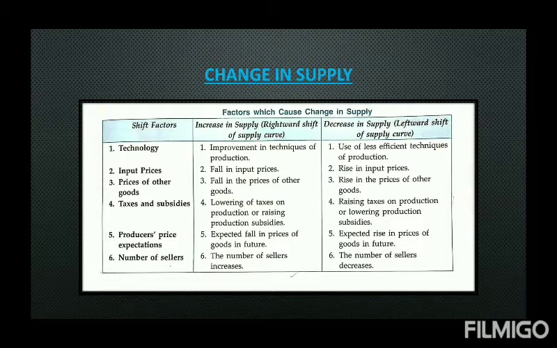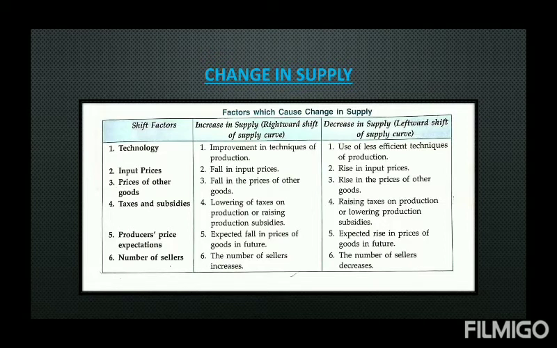For example, if the technology improves or price of the input decreases or the price of other goods fall, all these will have a positive effect on the supply of the concerned commodity, and it will shift toward right. Similarly, whenever we have a negative impact like input price is increasing, price of other goods are increasing, less efficient techniques are being used, or deterioration in the technology takes place, we will have a leftward shift of the supply curve.